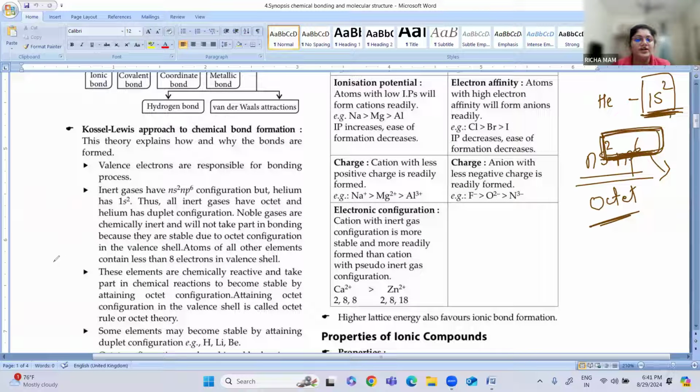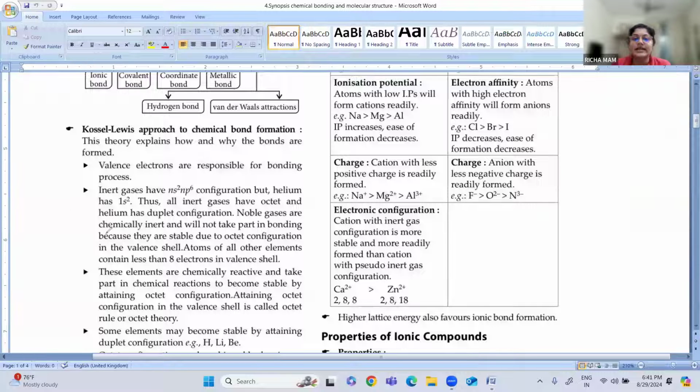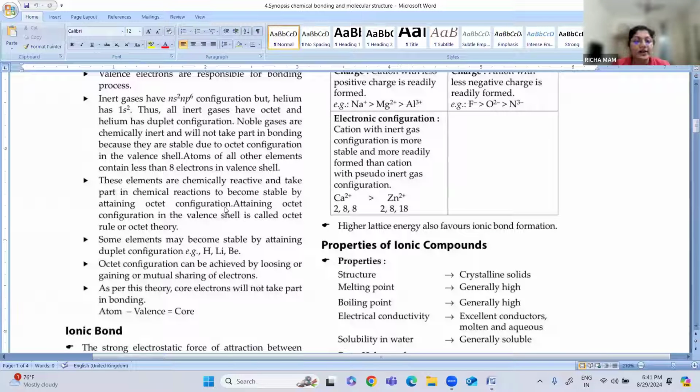These elements are chemically reactive and they take part in chemical reactions to attain the octet configuration. So the elements try to be in their octet configuration, they try to obtain the octet rule.